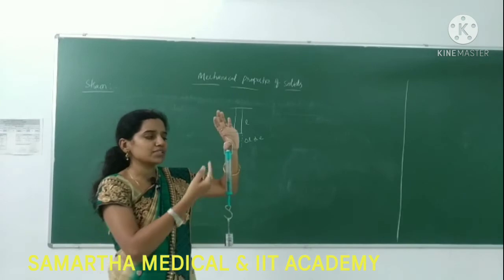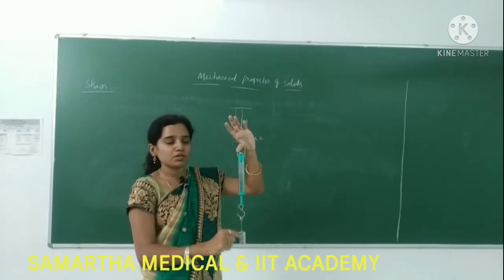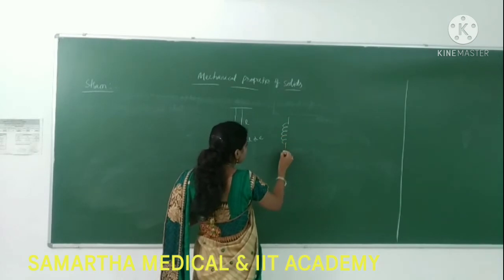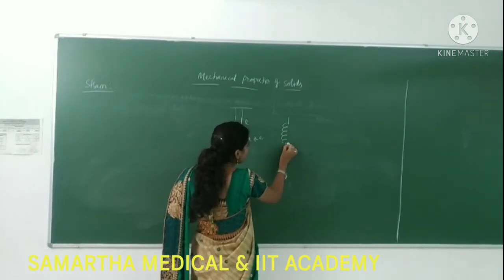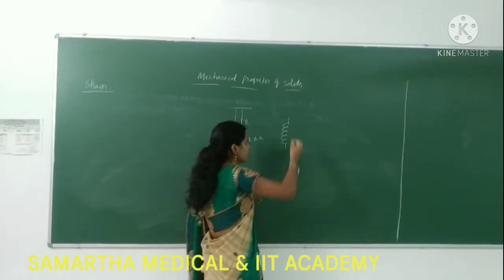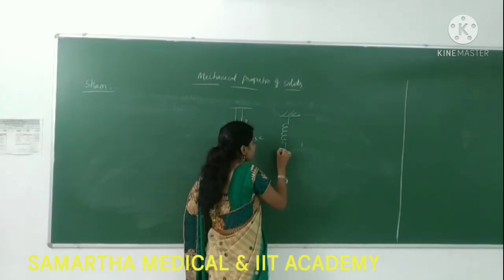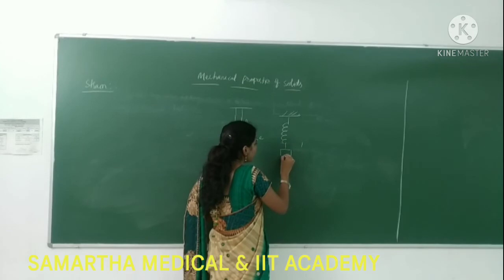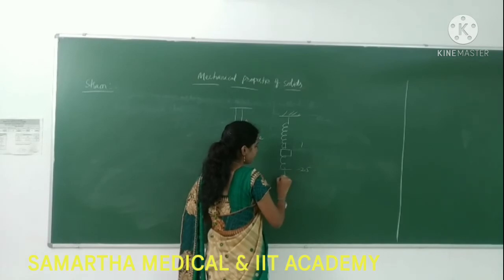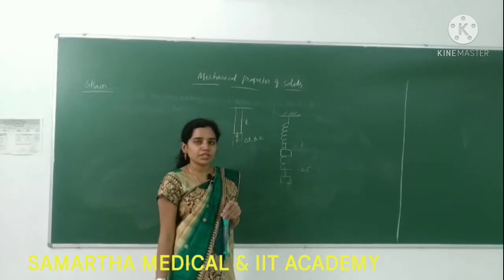Let us take, for example, that the original length starts from 1. The same spring, with the marker showing 1. Now I am applying some weight, so it is getting elongated up to 2.5.